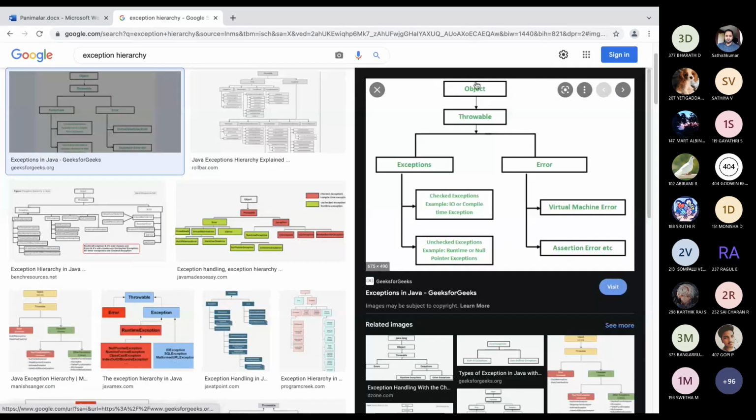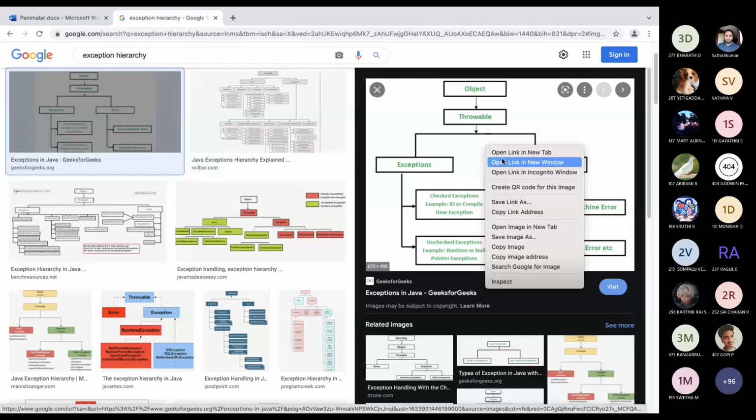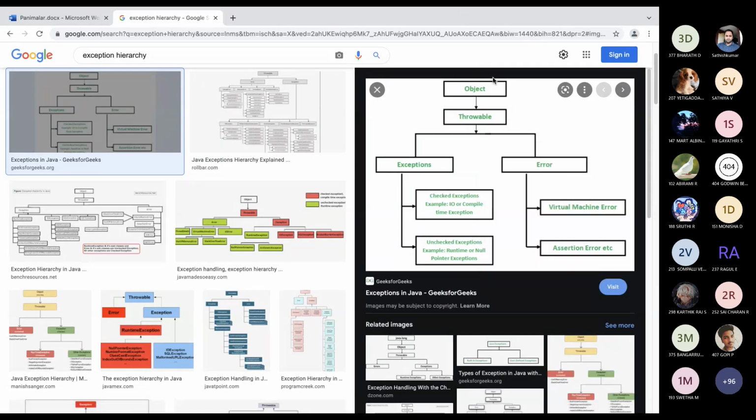Everybody knows this, right? Object, Throwable, Exception, Error. Object is the parent class of all the classes. Under that we have the Throwable class. Throwable has two subclasses: one is Exception, one is Error. Can anyone tell me the difference between exception and error?